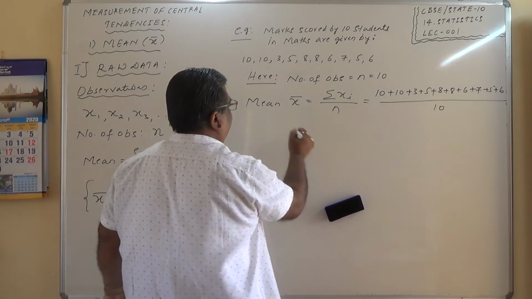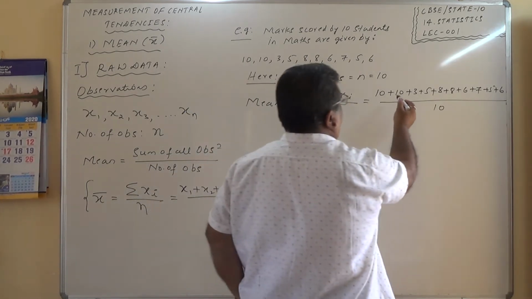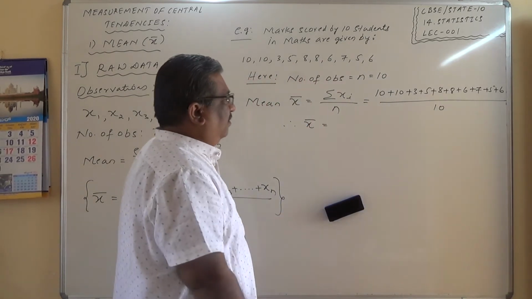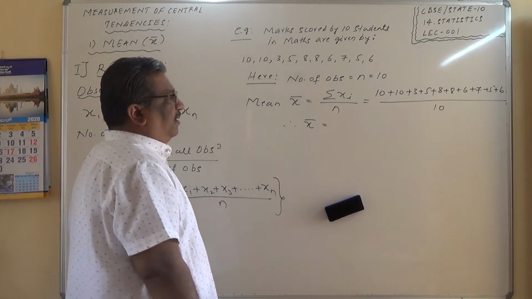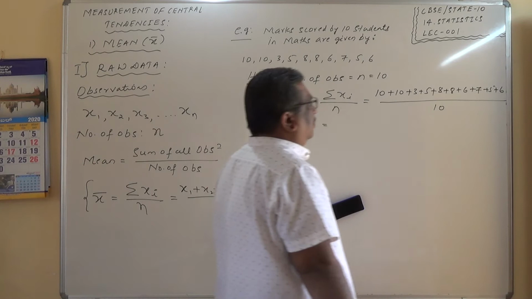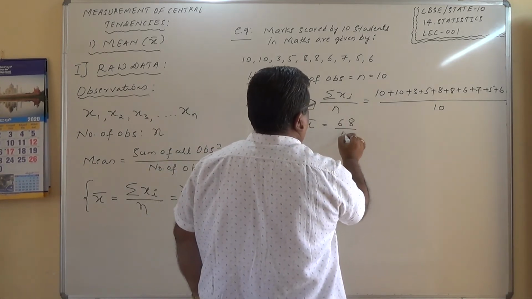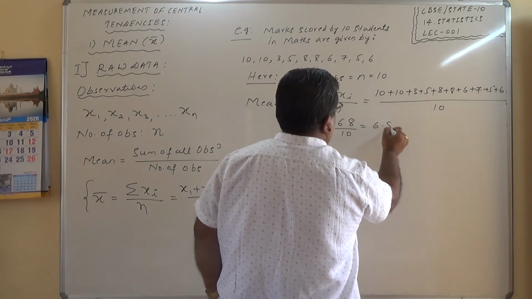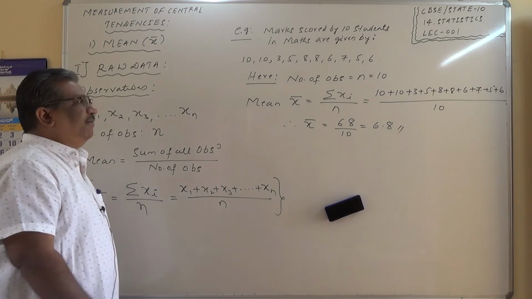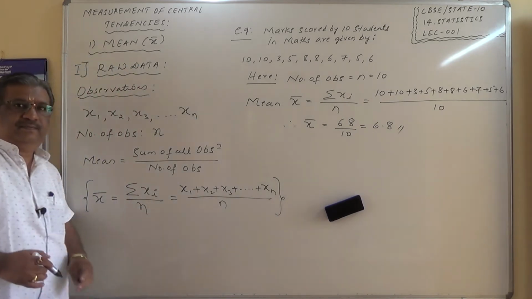And this is given by, therefore x bar is given by 20, 23, 28, 36, 44, 50, 57, 62, 68. 68 divided by 10, which is equal to 6.8. So this is how you can calculate the average arithmetic mean of the raw data. So make a note of this one.